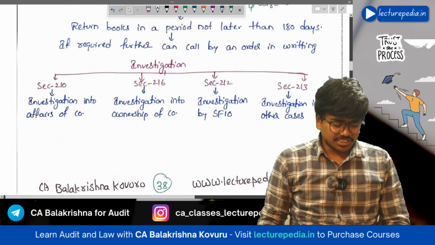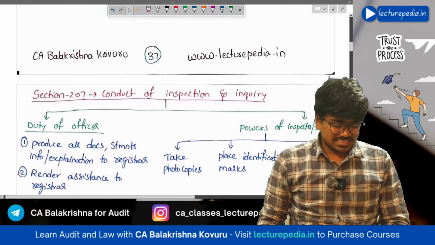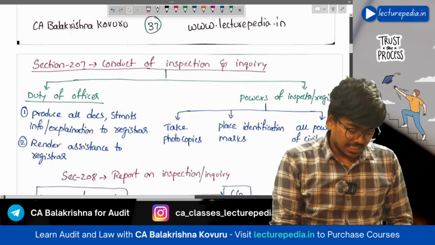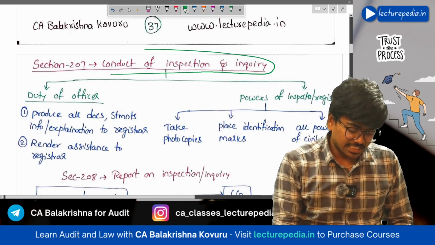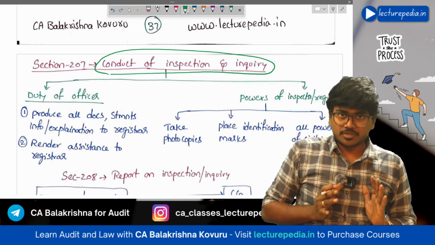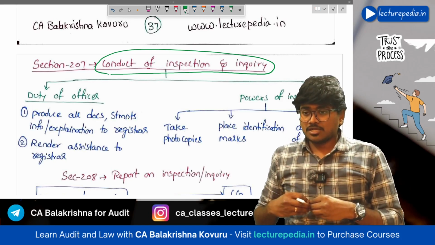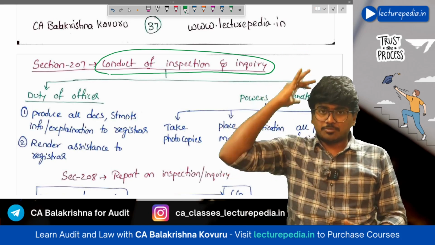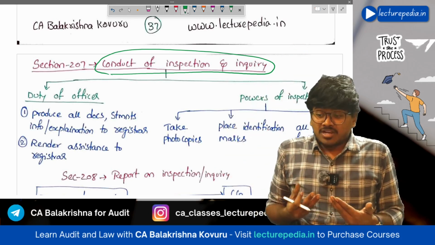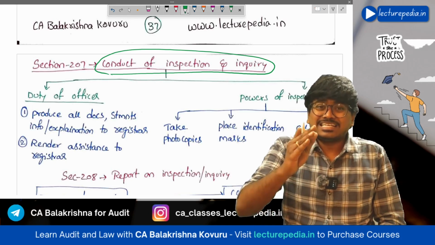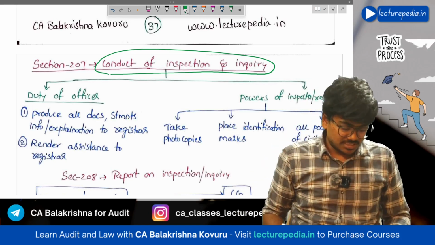Next, moving to section number 207, conduct of inspection and inquiry. That is how this inspection and inquiry will be conducted. Now, ROC has given notice to the company that we will inspect your books of accounts. Now, will ROC itself come and inspect? No, it will appoint an inspector. That procedure we'll see.